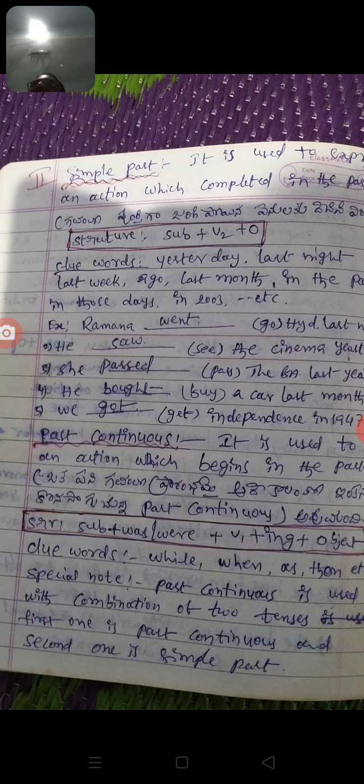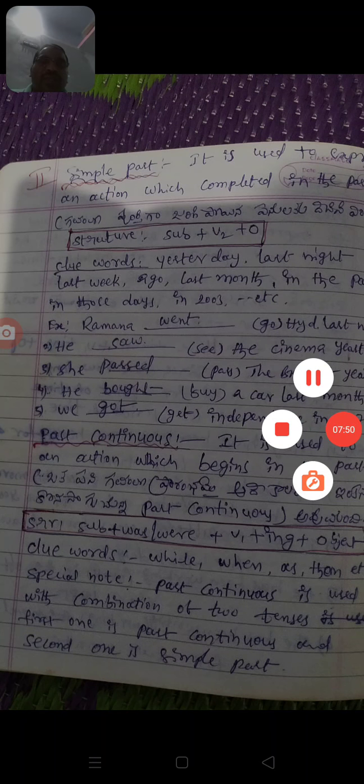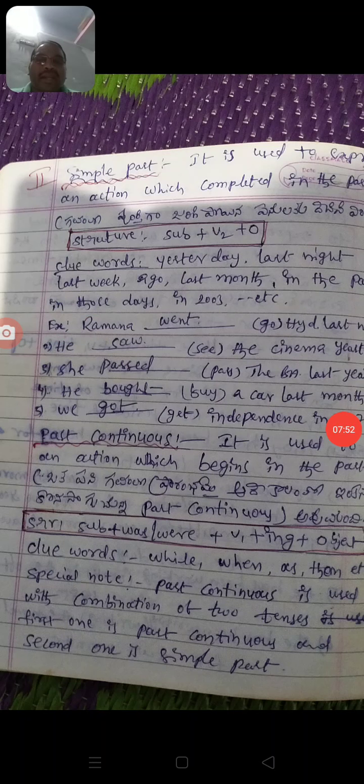In total, how the sentence is formed, what the clue words are, and what the simple past tense is, you have already understood. Now we will go for the next tense.